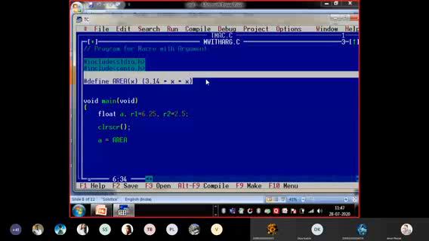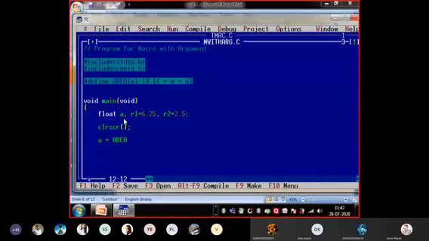Are we clear? Now this will help me write in the main function. In the main function, look at this: we have taken R1 is equal to 6.25, R2 is equal to some value. We can take R3 also. And here, while calling the macro, A is equal to Area. Now the macro is not only a simple macro; it has brackets. We have to pass an argument. So which argument should I pass? I am waiting for the answer.